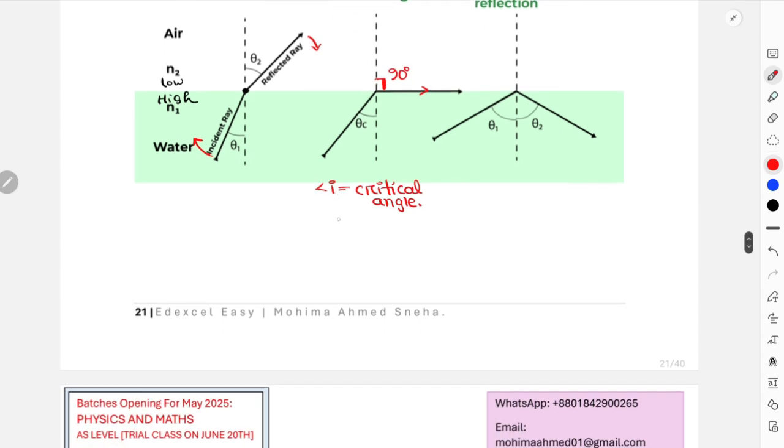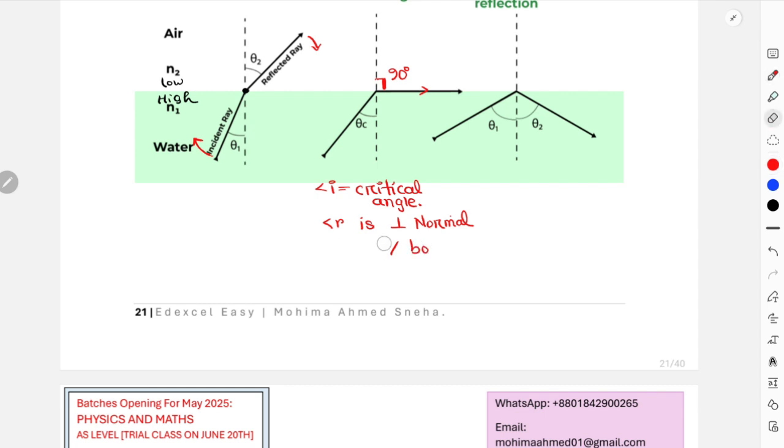Okay, so in this case we know that the critical angle can only be achieved if your angle of refraction is perpendicular to the normal, or you can also refer to this as the angle of refraction being parallel to the boundary.